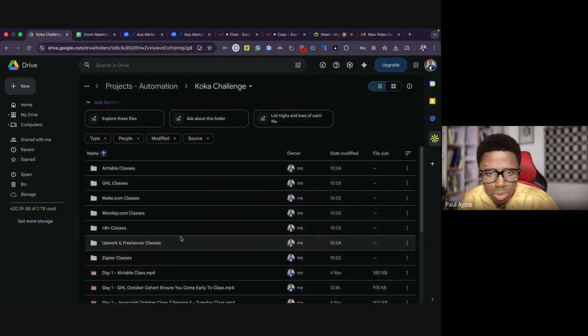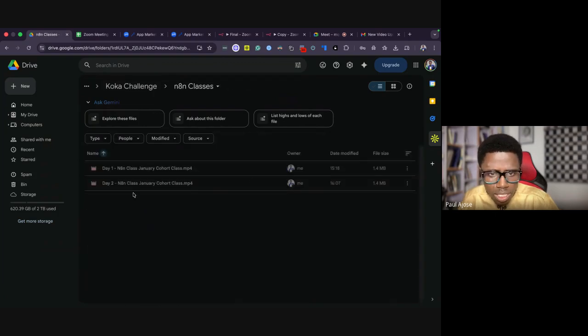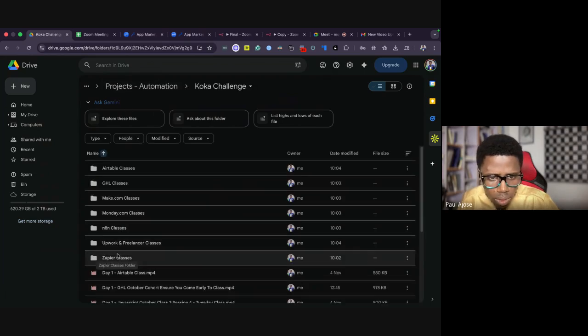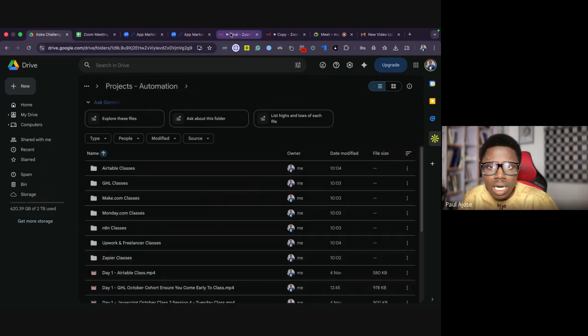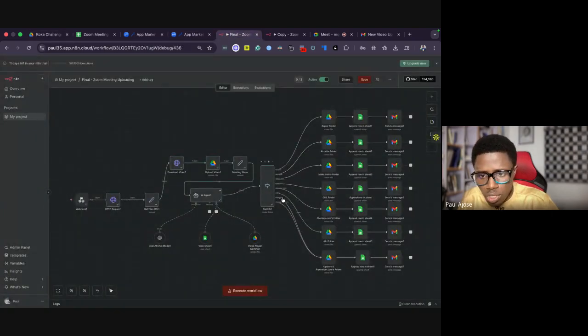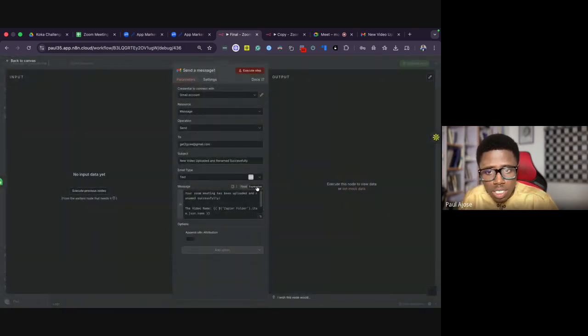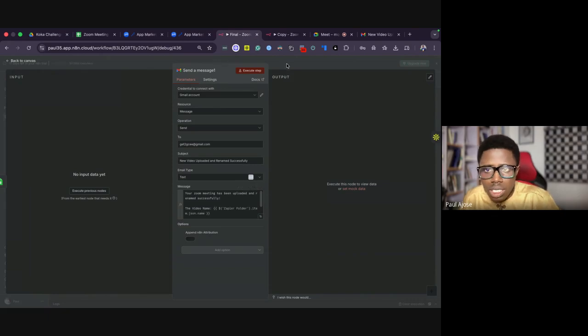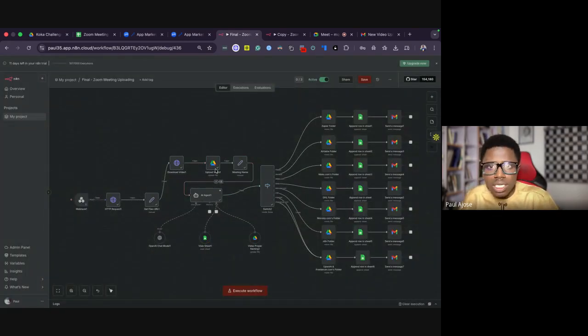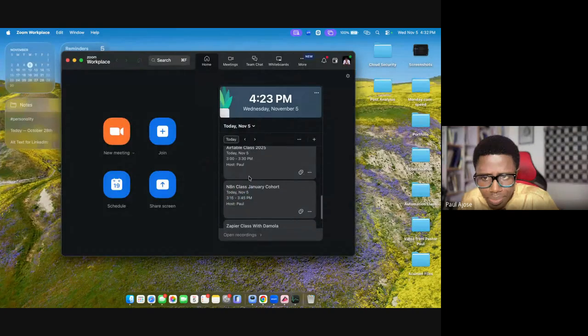Let's check one more folder, then we'll quickly do a live practice. This is for N8N, the one and the two. This is for Upwork. I put Upwork and freelancer.com in the same folder. And you can see here the way I connected both of them, I connected the two outputs to the same place. And once the whole process is done, an email will be sent. So I have to put the email last so that we can get the information from the output and show it in the email. That being said, let me quickly do a practice.